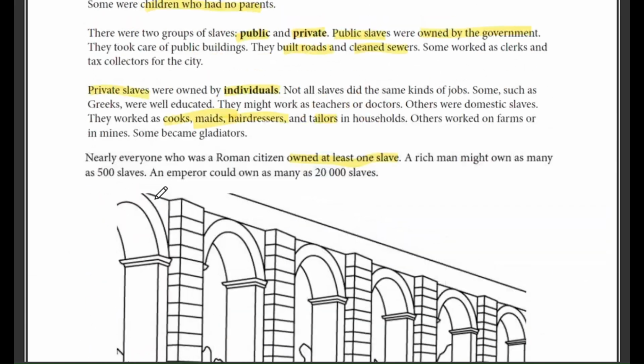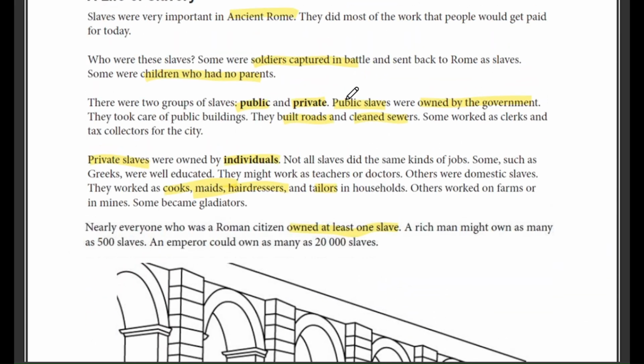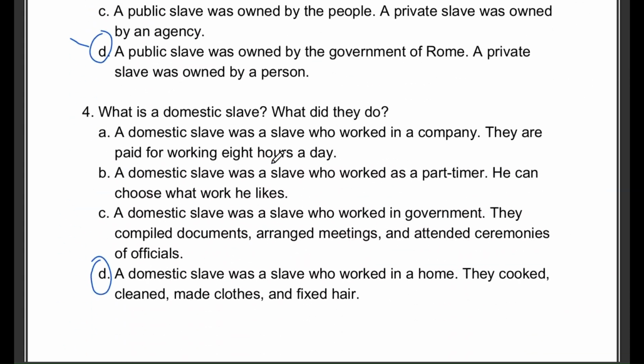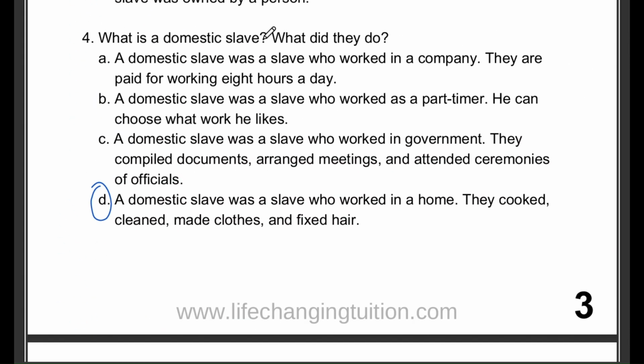A public slave was owned by the government of Rome, so they would work on public tasks such as repairing roads and buildings. A private slave was owned by a single person, family, or household, and they worked in homes or on private land. Question number 4 is, what is a domestic slave? What did they do?